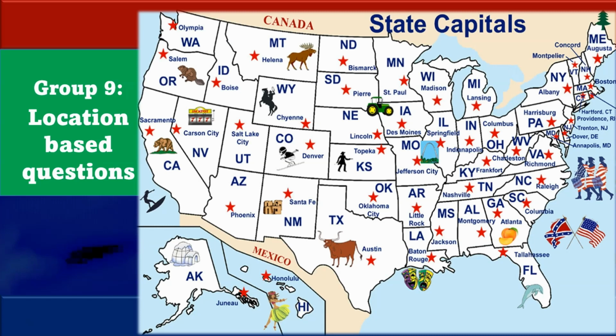For example, if you live in California, the capital is Sacramento. If you live in Arizona, the capital is Phoenix. And if you live in Florida, the capital is Tallahassee. Find your state and you will find the answer next to the red star.